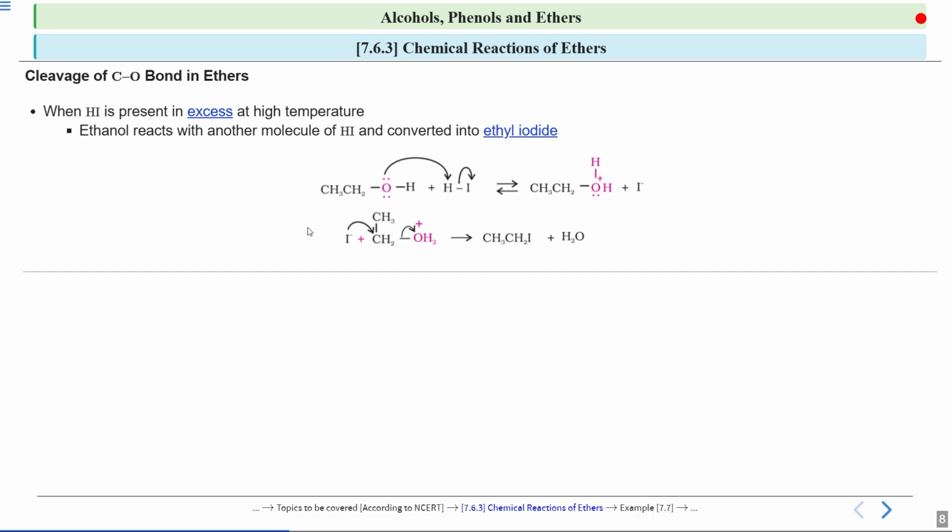So you will get CH3CH2I, which is ethyl iodide, and water. So remember, if HI is present in excess, another molecule of HI will react with the alcohol, and you will get ethyl iodide and a water molecule. I hope the mechanism of this reaction is clear to you now.